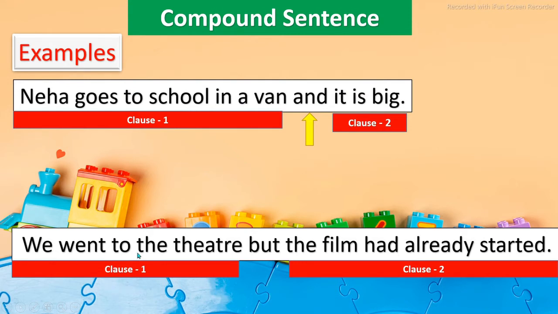So here also we have two clauses. Even if we say "we went to the theater," it has its own meaning. "The film had already started" is also capable of expressing its clear sense without taking help of any other clause. So both these clauses, as they are independent for their meaning, are called independent clauses. So in a compound sentence, we join two independent clauses using a coordinating conjunction. In the second example, we have taken the coordinating conjunction but. In the first one, it was and. In the second one, it is but.